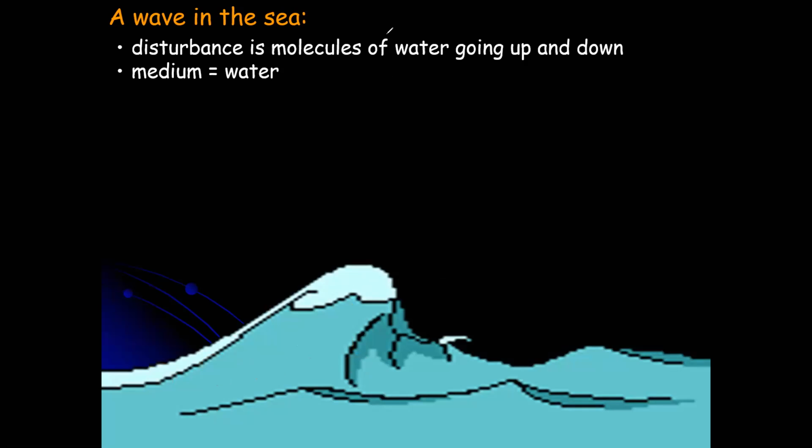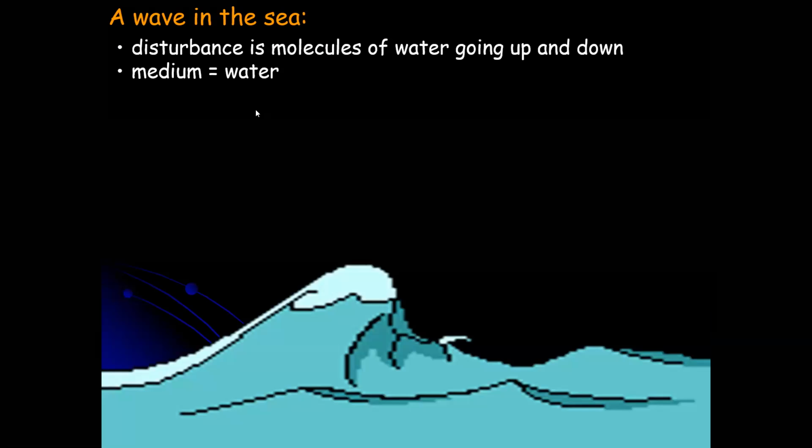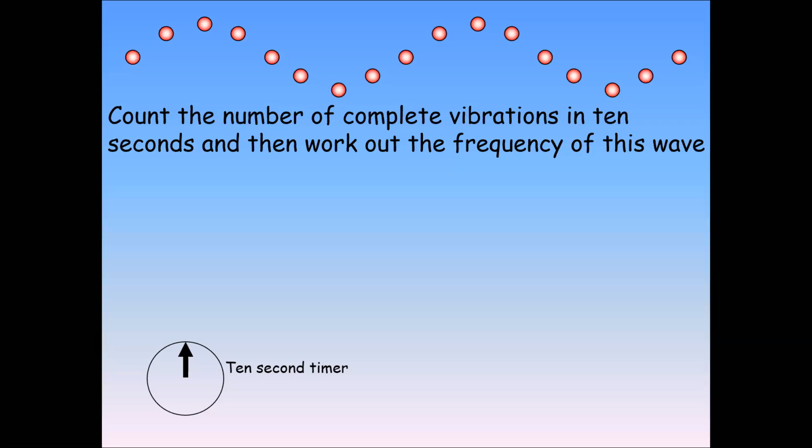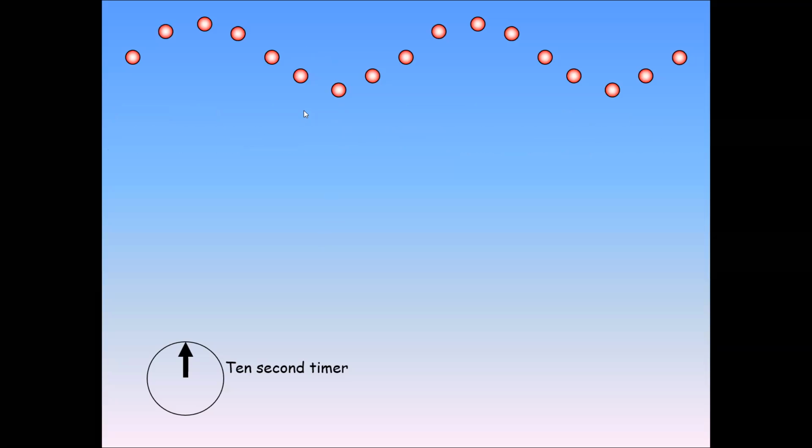So the idea of a wave: the disturbance in the molecules of water is going up and down, and water is a medium, it's transferring the energy. For example, if I say these are the particles of the water, what happened?